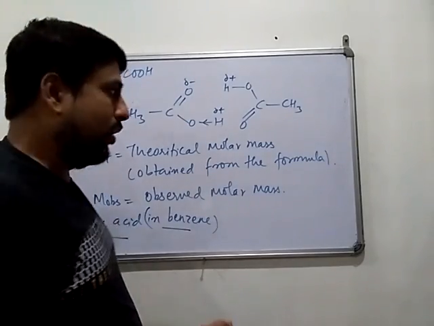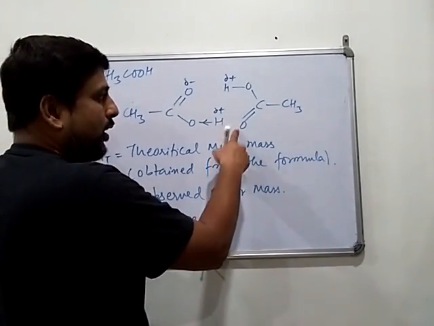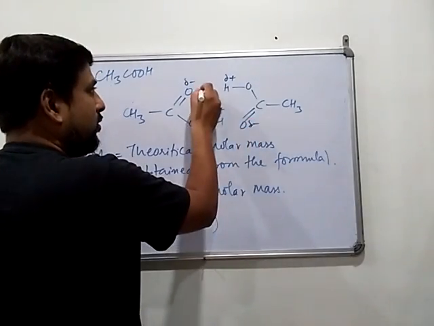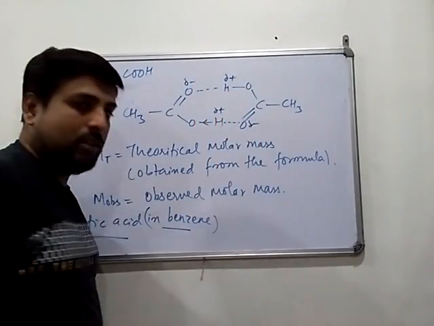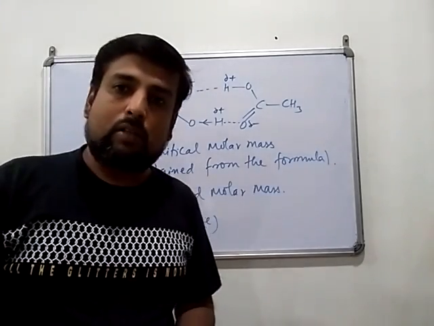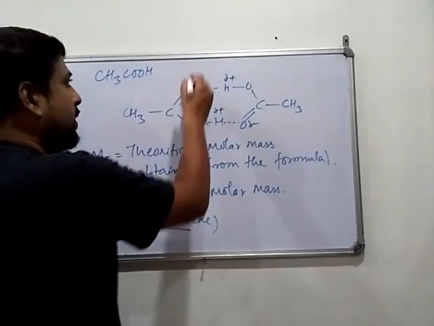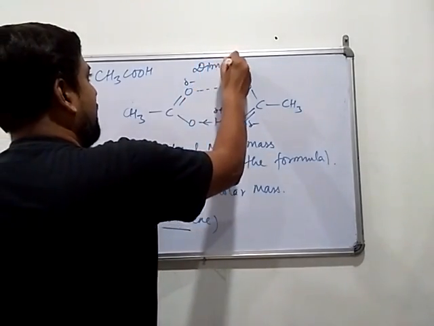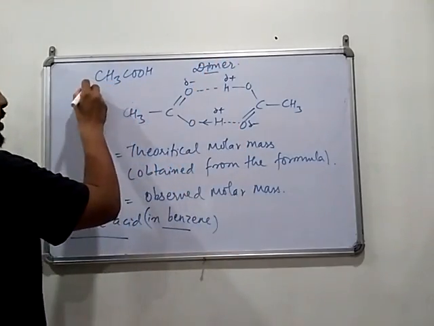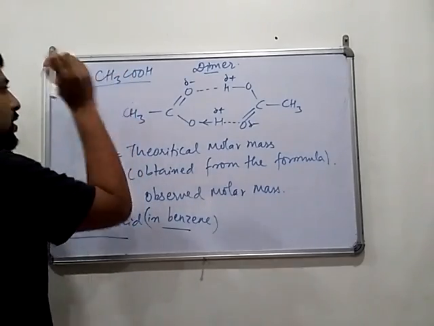Now there will be a force of attraction. This is known as hydrogen bonding, and because of intermolecular hydrogen bonding, acetic acid dimerizes. So this is the dimer, and it exists when acetic acid is taken in benzene.